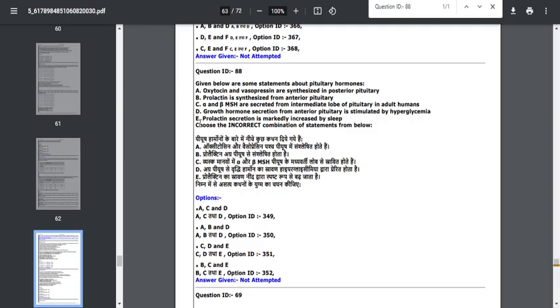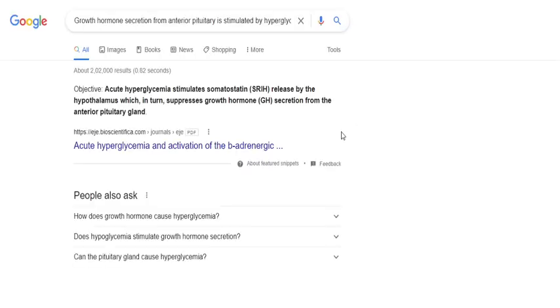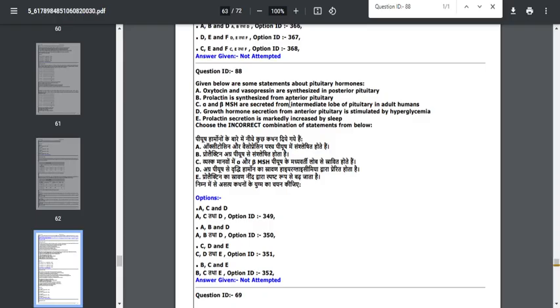Next is regarding D. They mention that growth hormone secreted from the anterior pituitary is stimulated by hyperglycemia. But you should know that under the condition of hyperglycemia, the hypothalamus will be stimulated to release somatostatin, which in turn will suppress the growth hormone. What they mention is that growth hormone secretion of the anterior pituitary is stimulated by hyperglycemia, but actually it is suppressed by hyperglycemia. So don't challenge this question.